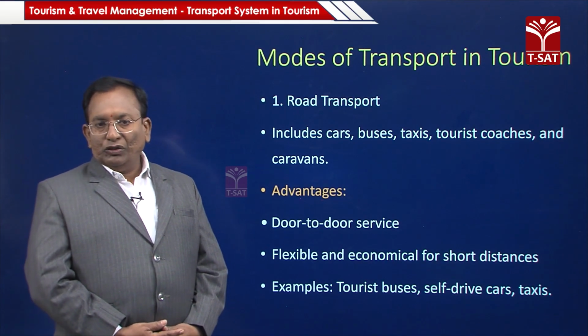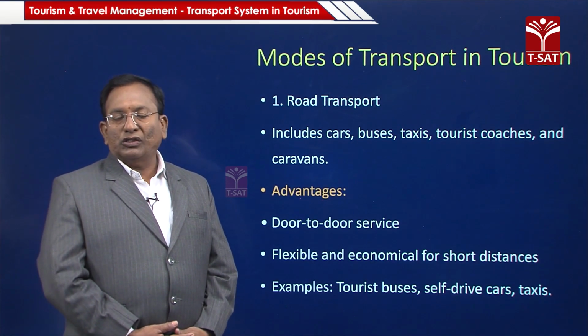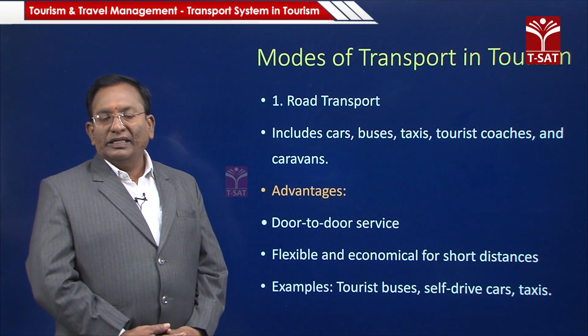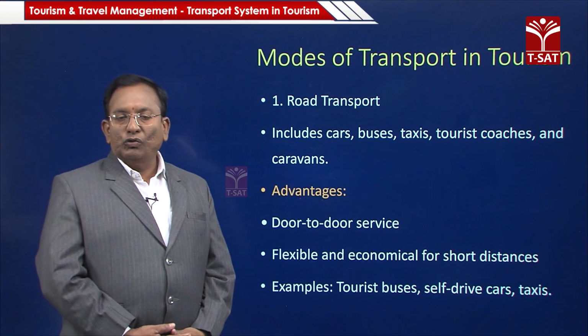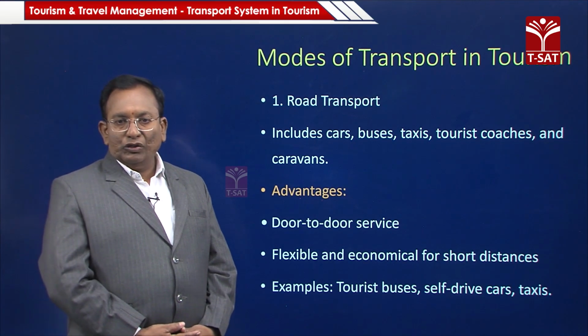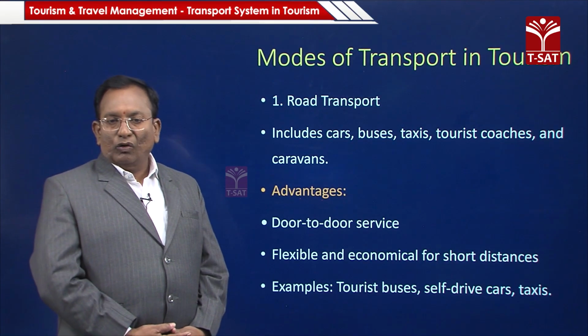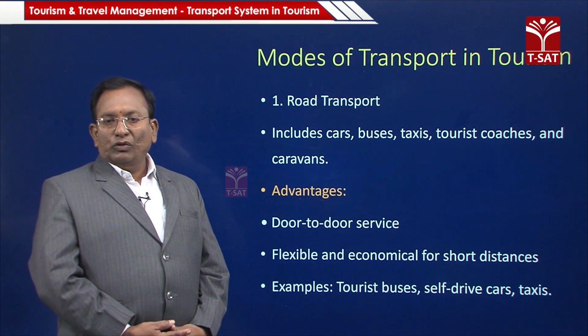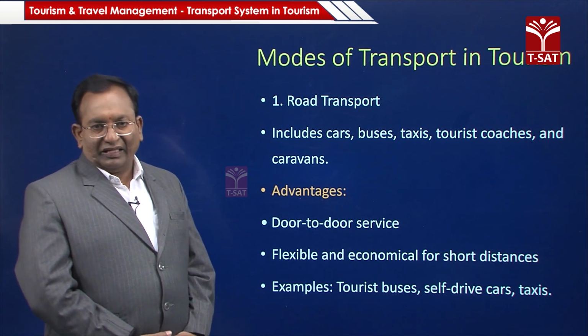It is also flexible and economical for short distances, and tourism products and goods can be sent to urban areas. Examples under road transport are tourist buses, self-drive cars and taxis.